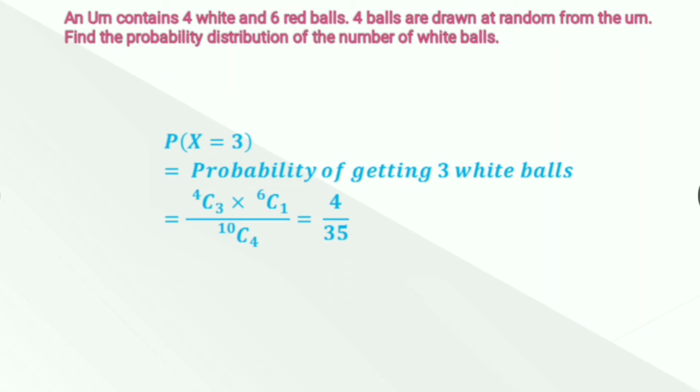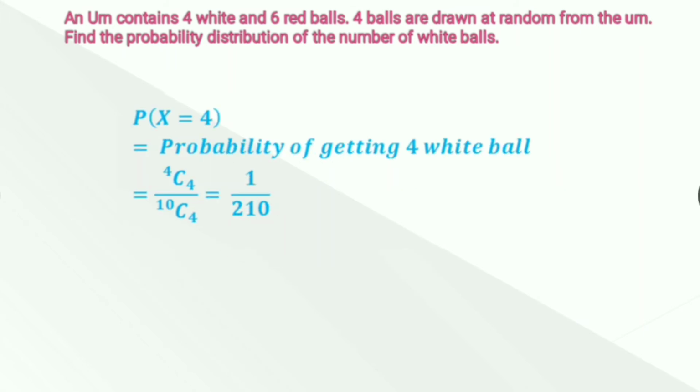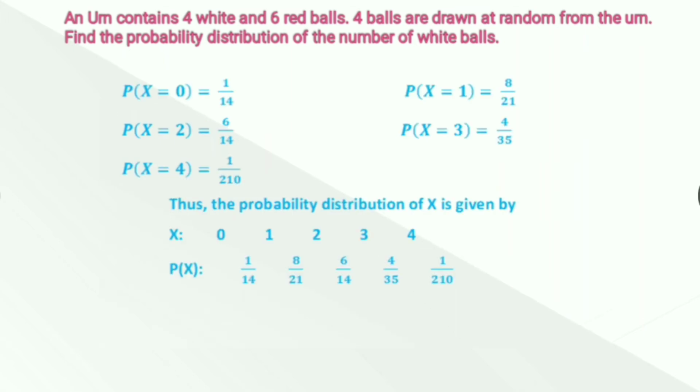Similarly, probability of x equal to 3 means getting 3 white balls, which is 4C3 multiplied by 6C1 divided by 10C4. You will get 4/35. Finally, probability of getting 4 white balls, which means all the balls which we draw are white in color, is 4C4 divided by 10C4, which is equal to 1/210. So we get these probabilities, and after putting them here, all the probabilities corresponding to x equal to 0, 1, 2, 3 and 4 give us the probability distribution of x.